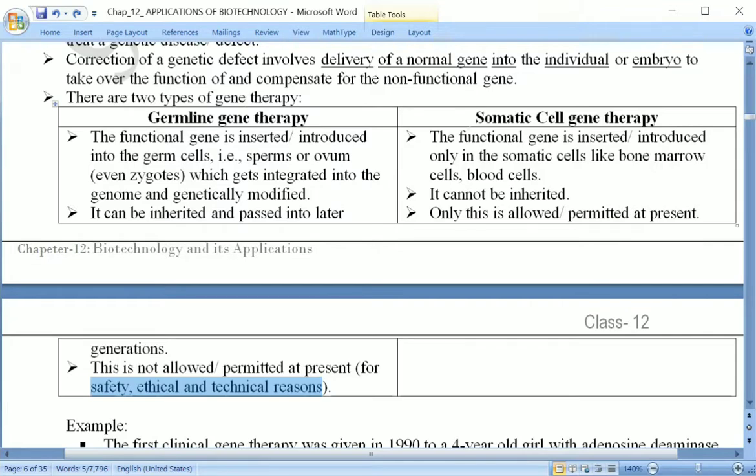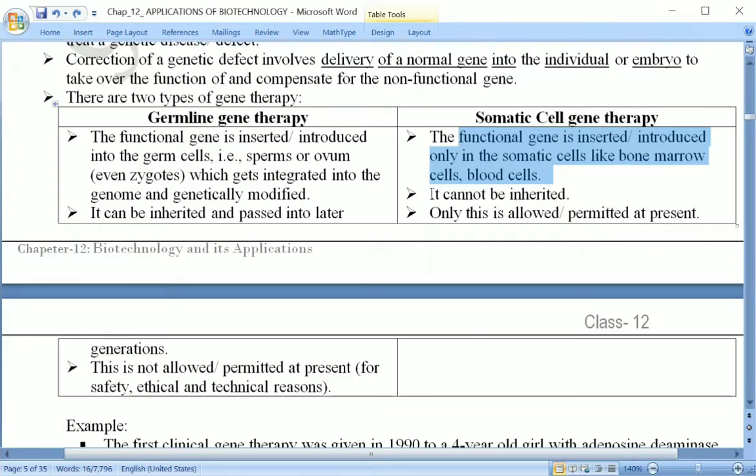The second type is called somatic cell gene therapy. Somatic cell means apart from the sex organ, apart from the germ cells, apart from the gamete or embryo or zygote, any other body part. When they have some non-functional gene present in the body, these non-functional genes are replaced by introduction or insertion of a functional gene in the somatic cell. Somatic cells are like bone marrow cells, or otherwise blood cells, and generally WBC is utilized.